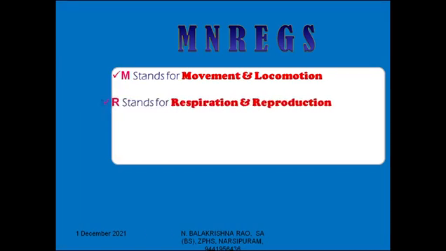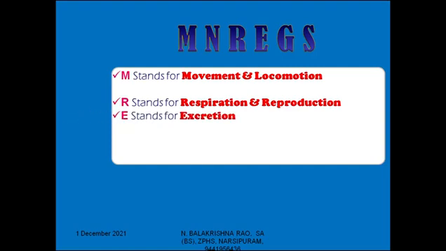They are movement and locomotion. Living things move and also locomote. They perform respiration and also reproduction.